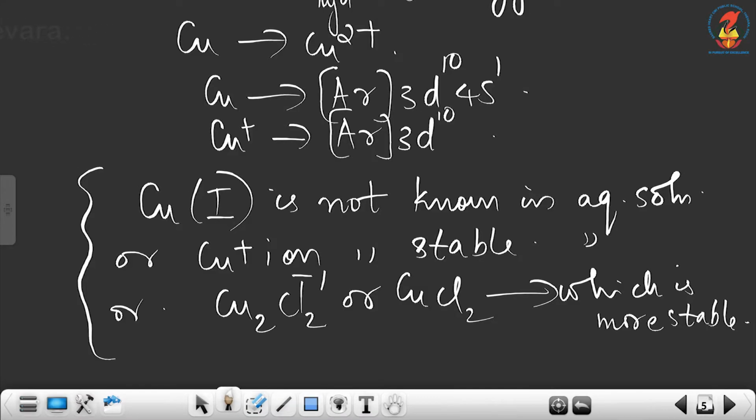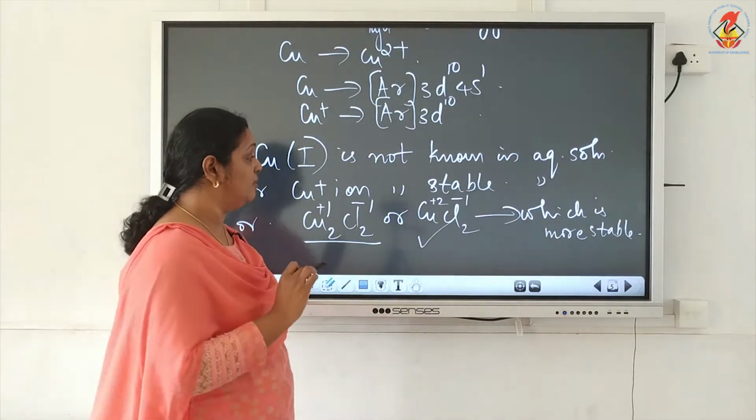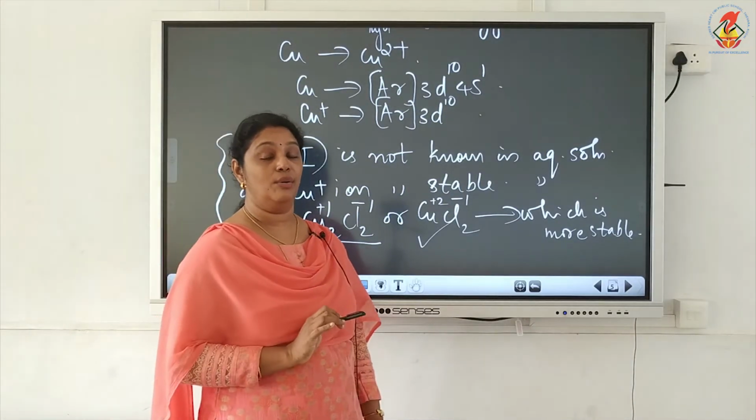Cu2Cl2 means here we have copper in +1, CuCl2 means we have copper in +2 oxidation state, and we know copper 1 is not known in aqueous solution, means it does not exist, CuCl2 will exist, means CuCl2 is stable in aqueous solution.